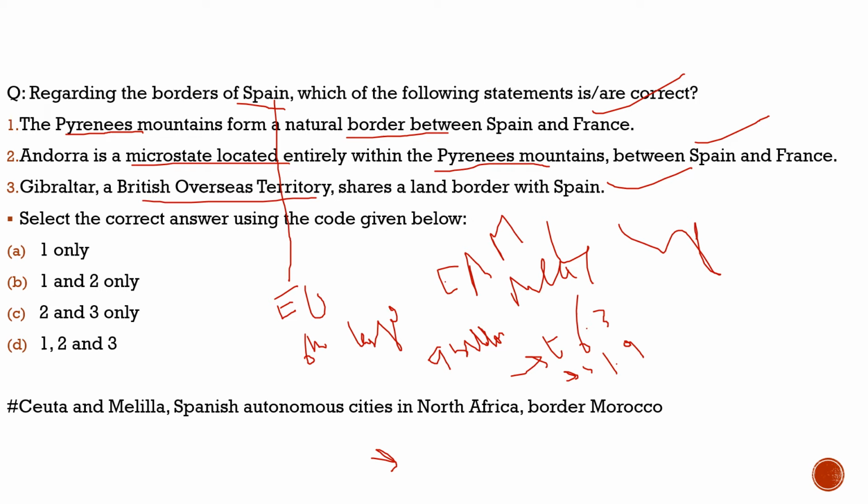And one more important fact about Spain: Ceuta and Melilla, Spanish autonomous cities in North Africa, border Morocco.